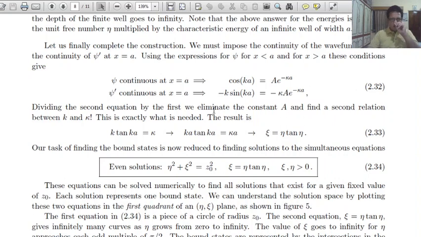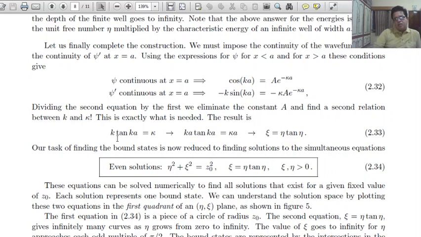Dividing the second equation by the first, we eliminate the constant A and find the second relation between k and kappa, exactly what is needed.